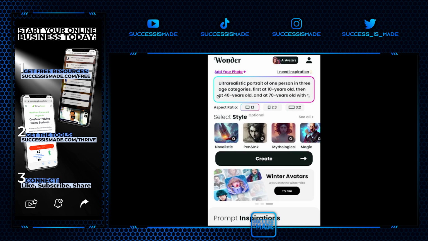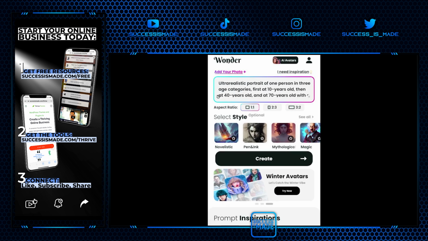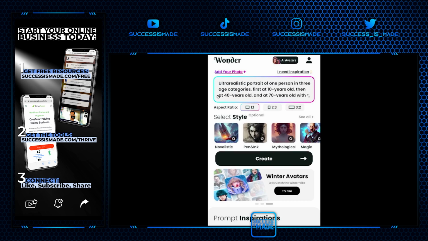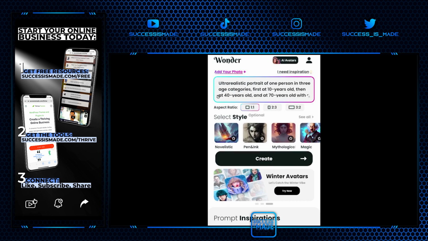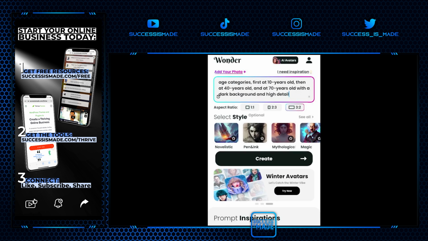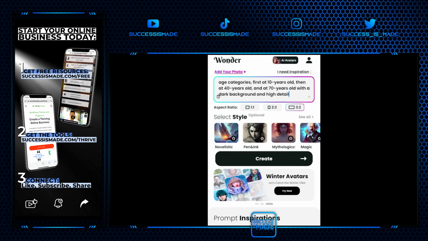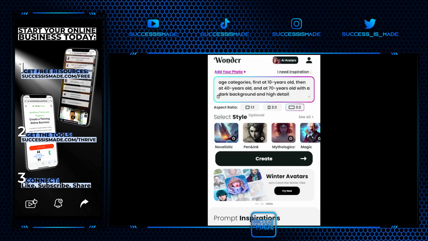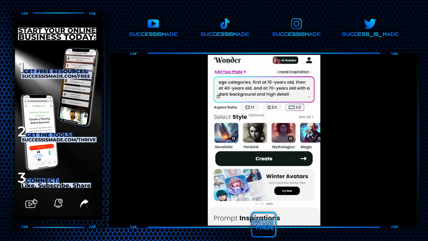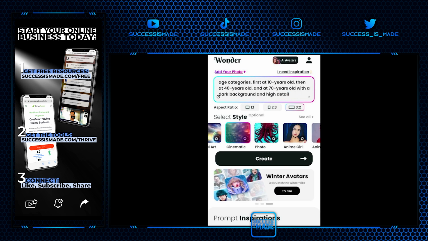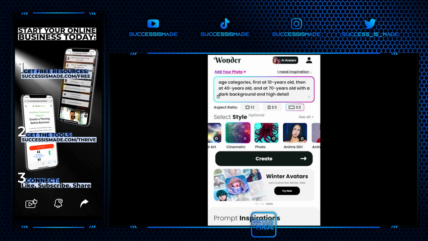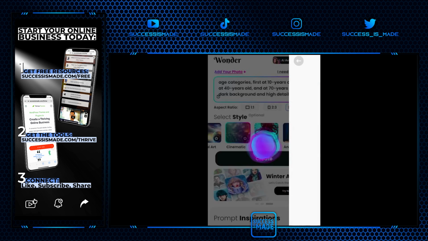Ultra realistic portrait of one person in 3 age categories. First at 10 years old, then at 40 years old and at 70 years old, with a dark background and high detail. And because it's a thumbnail, I will take a landscape format. Then we can change the style. So you have novelistic, pen and ink, mythological, magic, mystical, oil painting, authentic. What I'll first try is cinematic, because that's a style that I like and that is close to realistic.